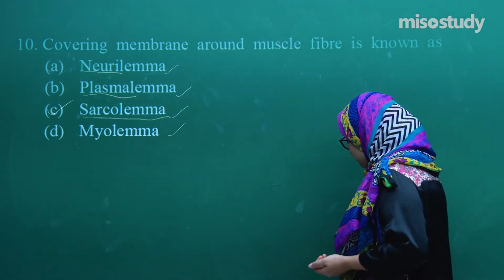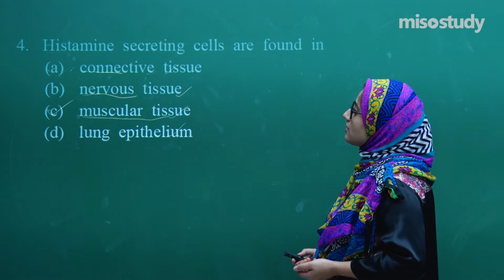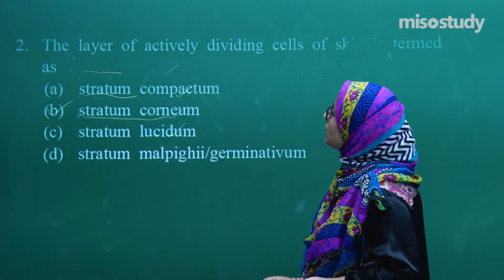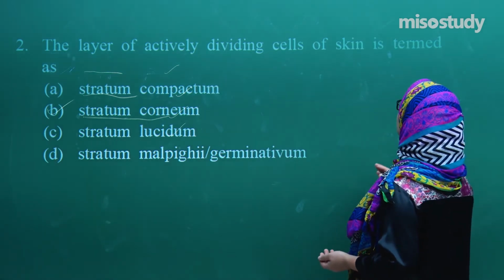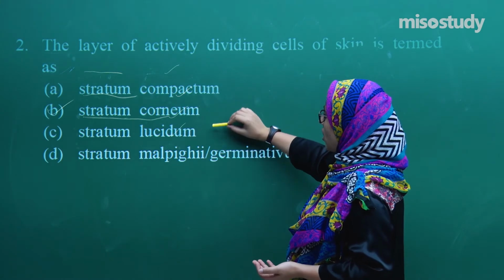So the option is sarcolemma. Now coming to the next question that I skipped: the layer of the actively dividing cell of the skin is termed as. These are the options we have.